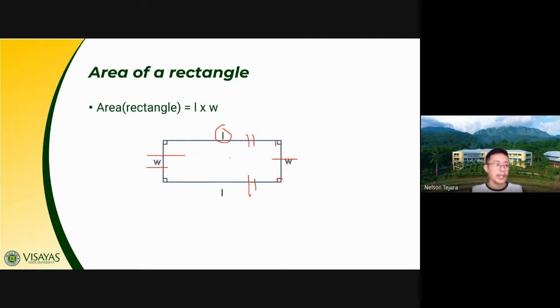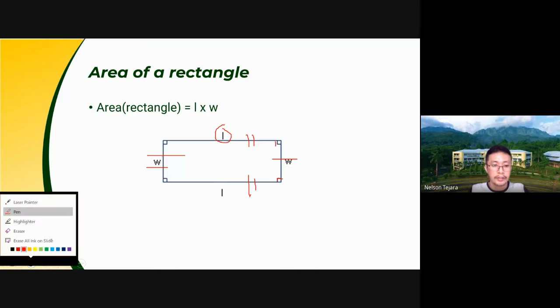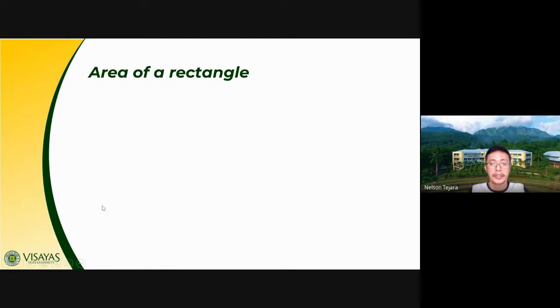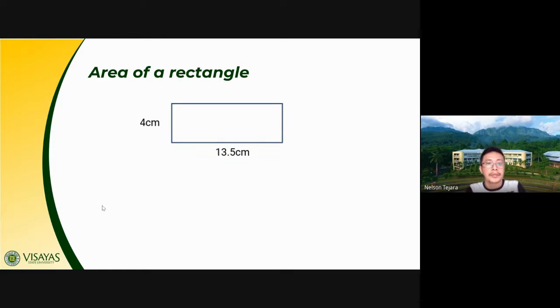That's the characteristic of a rectangle. So try to compute, class, the area of this rectangle given this figure. Its width measures 4 centimeters, while its length measures 13.5 centimeters. I want you to try getting its area.